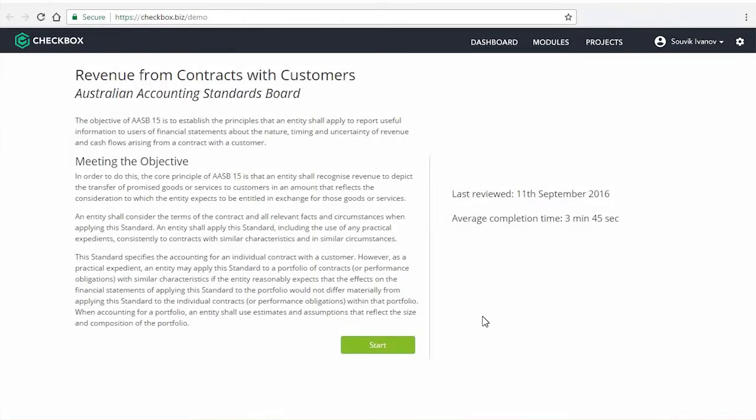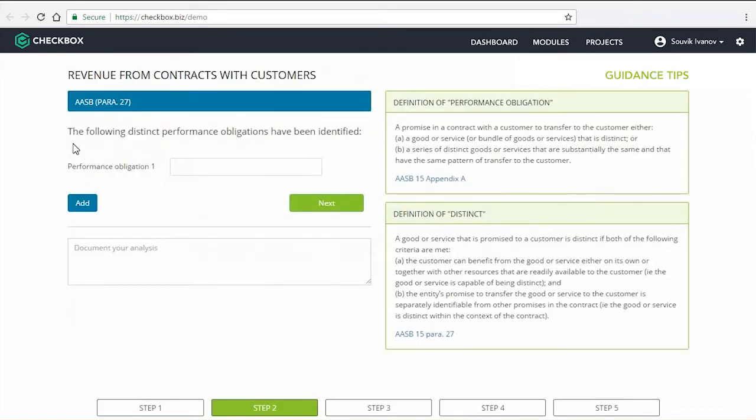So here we have the start screen of a module, which provides an overview and some data. Throughout the process, you'll be guided through questions like the one here, which, for example, asks you to identify the distinct performance obligations of the contract. This is based, as you can see, off paragraph 27 of the AASB regulation.